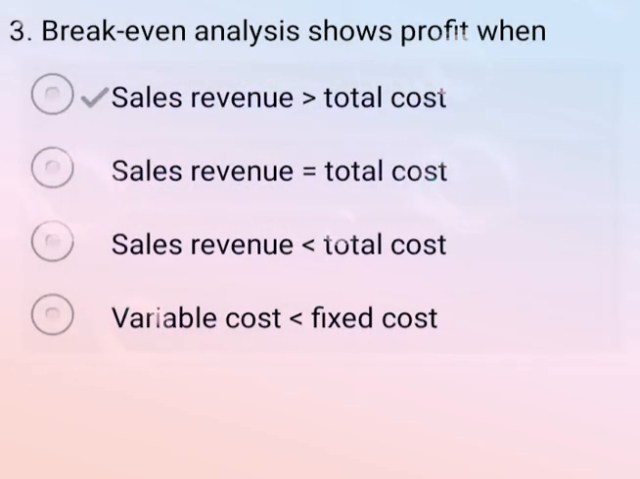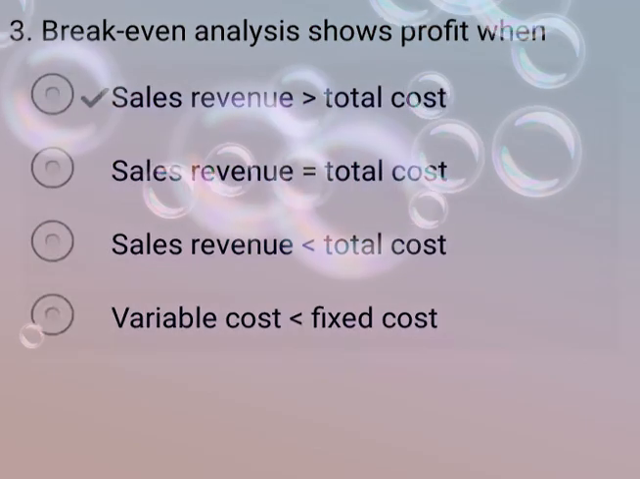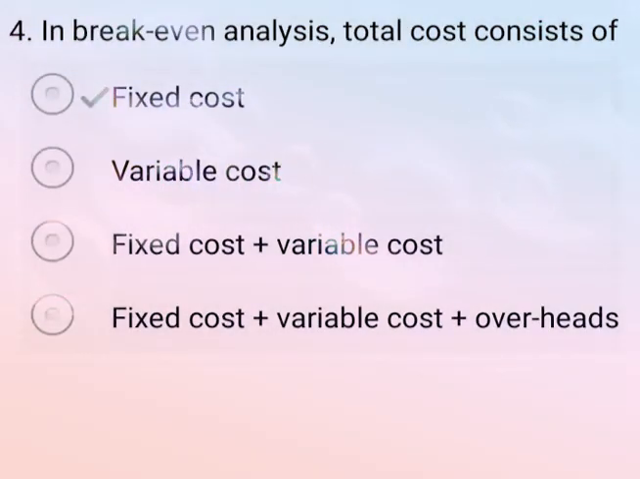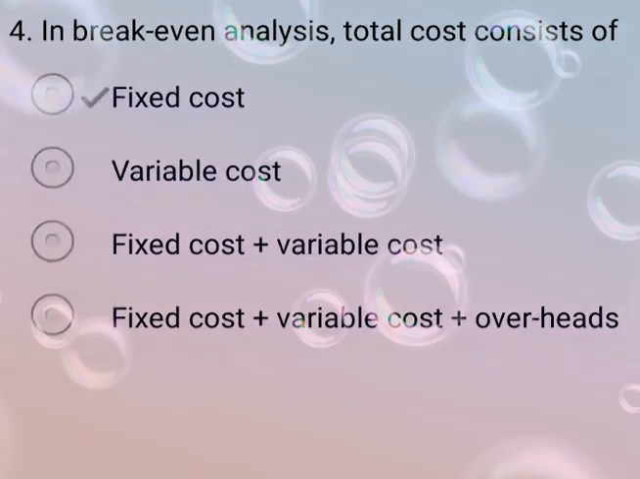Break-even analysis shows profit when, so the correct answer is option A, when sales revenue is greater than total cost. Now come to the next question. In break-even analysis, total cost consists of, so the correct answer is option A, fixed cost, because total cost is always fixed. So option A is your correct answer.